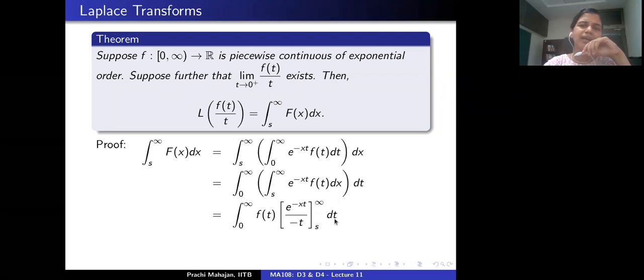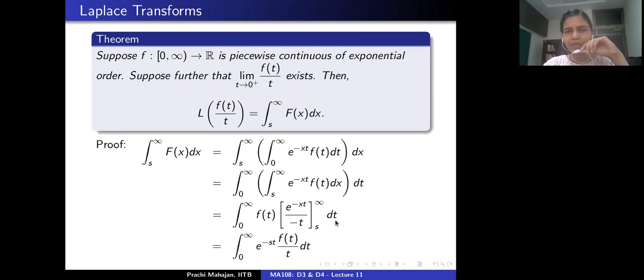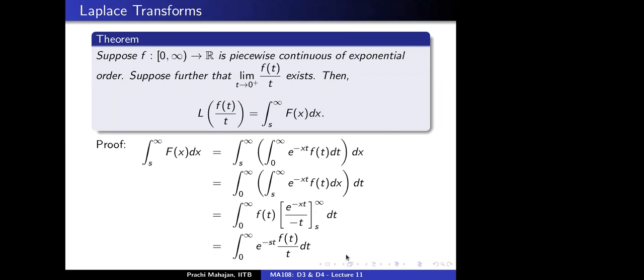And you integrate the output with respect to dt, the t variable. Now this is exactly exponential minus st f(t) by t dt. Is that correct? Is everybody with me? Yes. Okay, great.